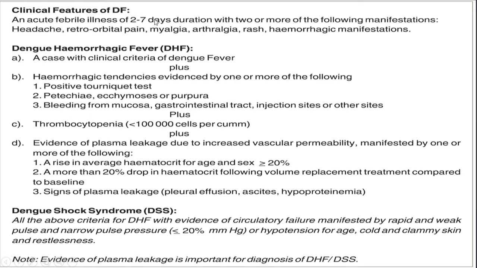So the clinical features: if there is fever of 2 to 7 days with two or more of the following, you can consider it dengue fever. If all these four are present, then it is dengue hemorrhagic fever. And when there is circulatory failure manifested by rapid and weak pulse, narrow pulse pressure, and hypotension, then we will categorize it under dengue shock syndrome.